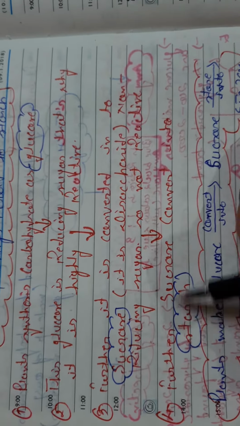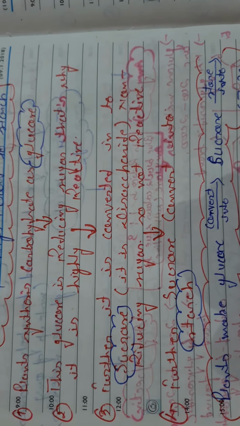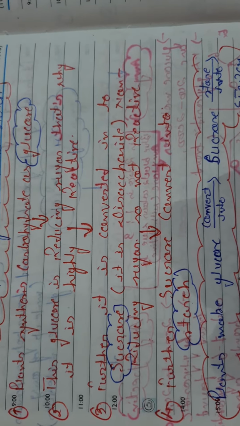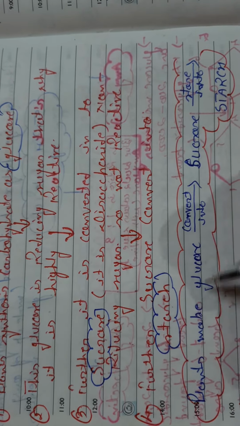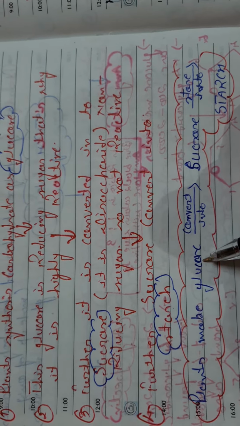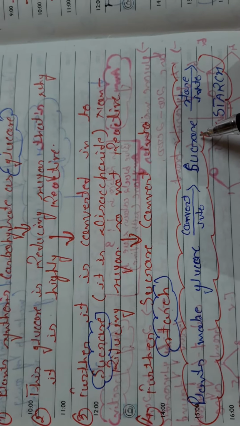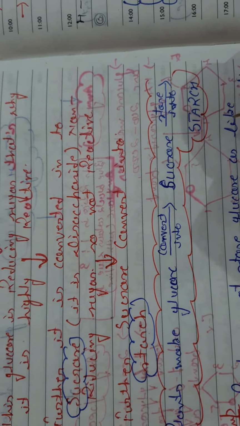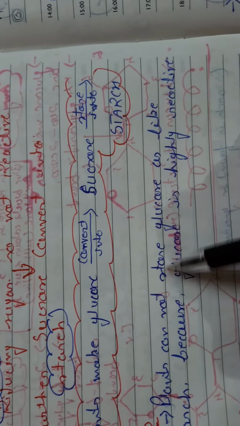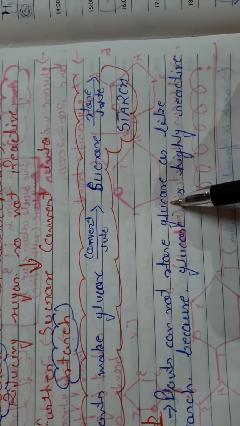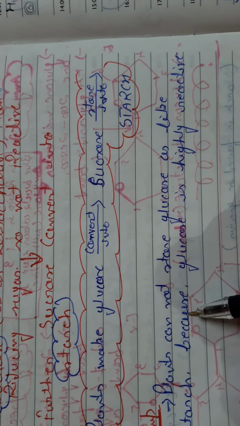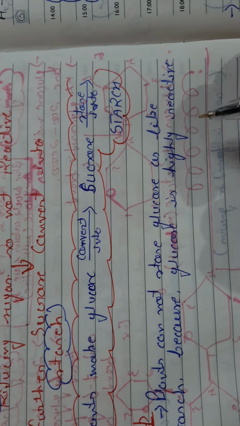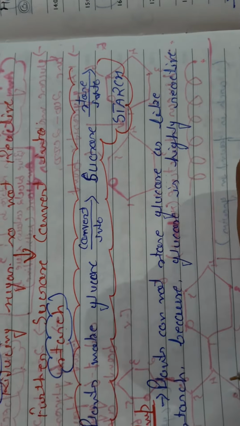Further, this sugar is converted into starch. We know that plants make glucose, then convert it into sucrose and store it in the form of starch. In this way, we can say that plants cannot store glucose like starch because glucose is highly reactive. This is the important thing.